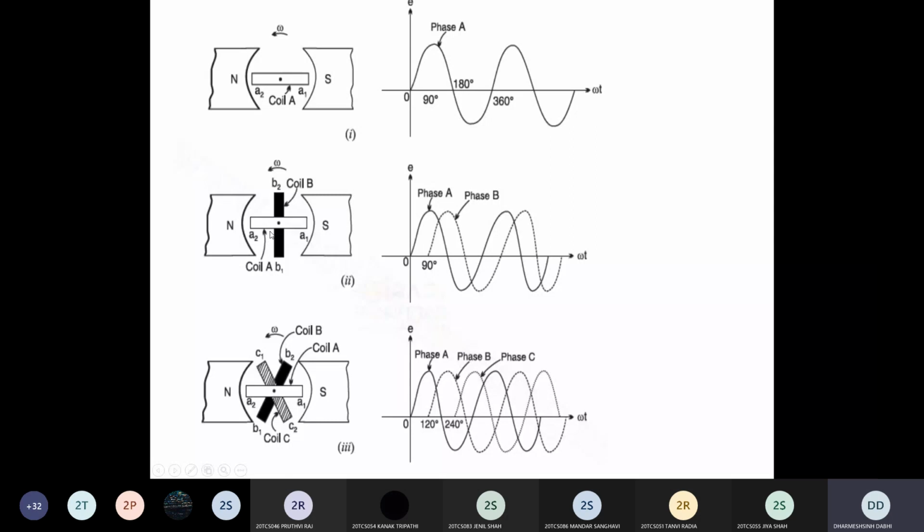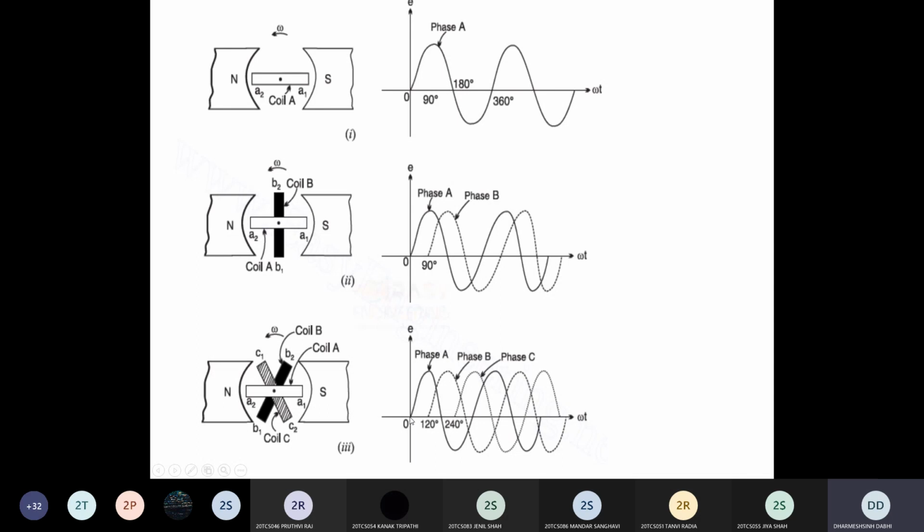One coil, which has terminals A1 and A2, generates phase A, and the second coil B generates phase B. You can see the phase difference between phase A and phase B is 90 degrees, because the coils are displaced from each other by 90 degrees. Same way, suppose you use three coils A, B and C, and all three coils are 120 degrees apart from each other. That generates the three phase supply.